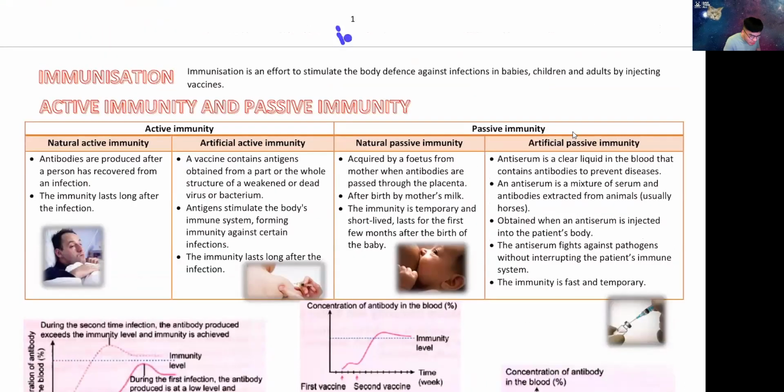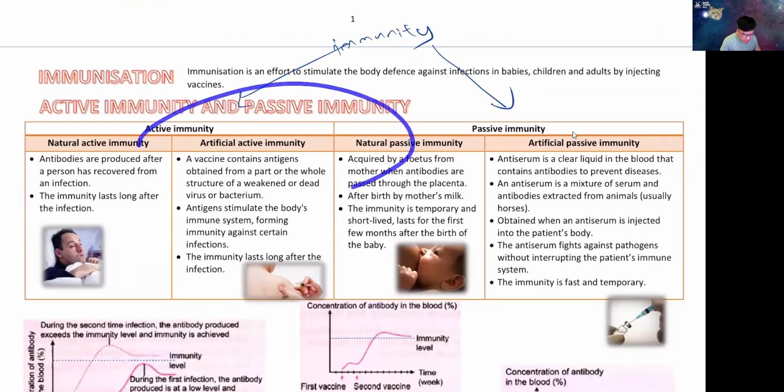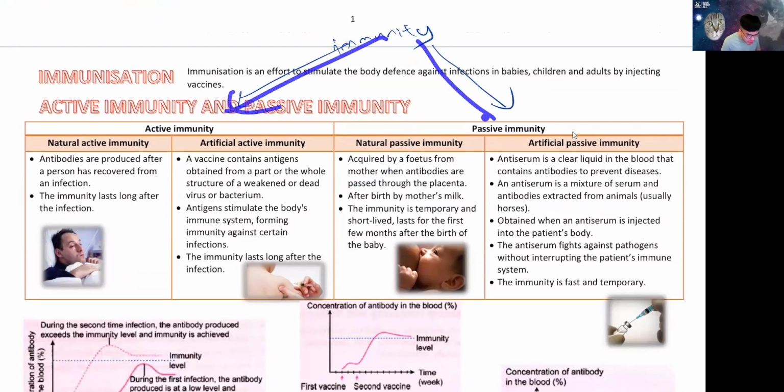Immunity is divided into 2 types. I'll just write it here. Pardon the notes, this one is a very visual note, I'll add whatever is needed here. So what is immunity? Immunity is divided into 2 types, which is active and passive. Keimunan aktif dan keimunan pasif.